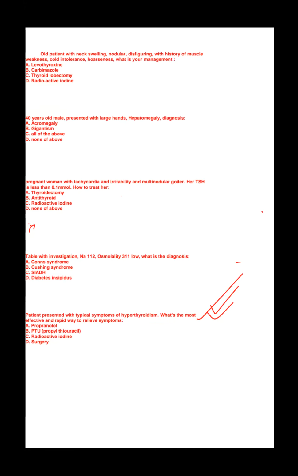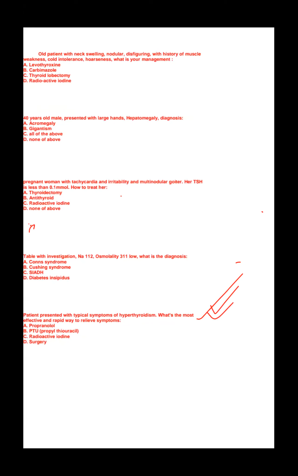Excellent. So fourth question: patient presented with typical symptoms of hyperthyroidism. This question will be answered by Dr. Monia Jaman. What is the most effective and rapid way to relieve the symptoms?